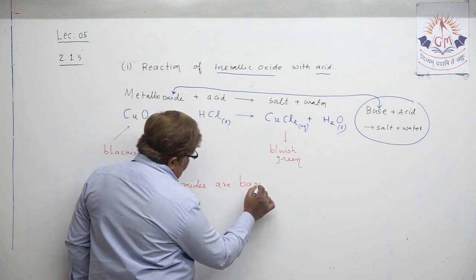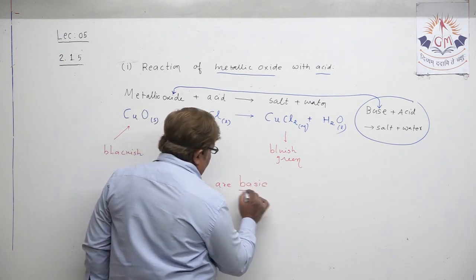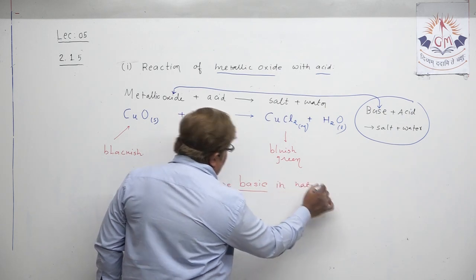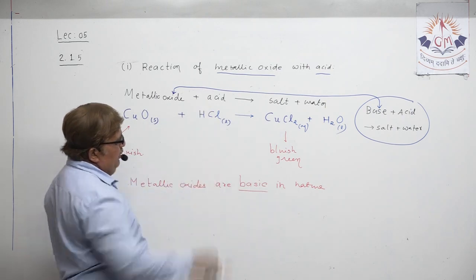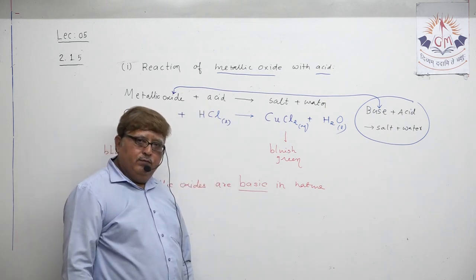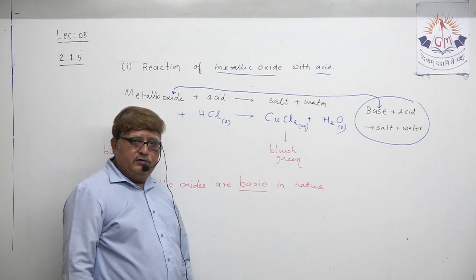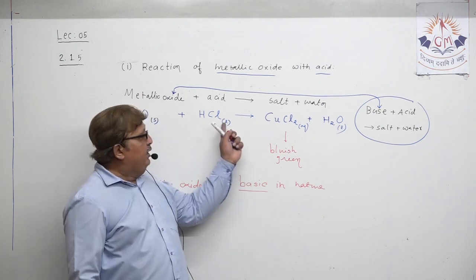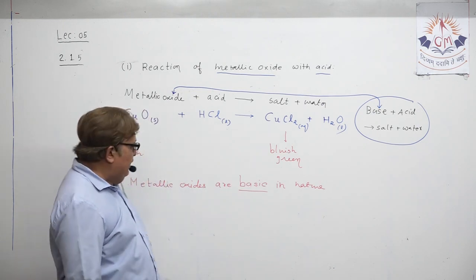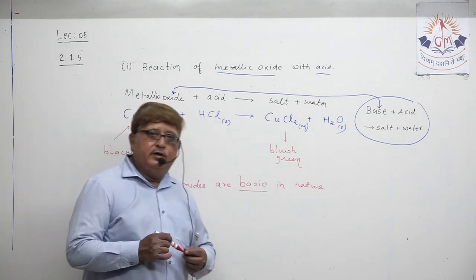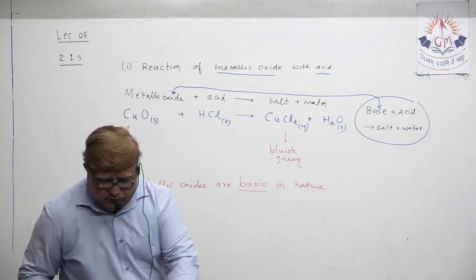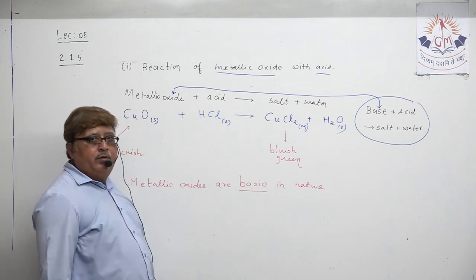This word is most important. Every metallic oxide, when it reacts with acid, ultimately forms salt and water because it behaves as a base. You understood this chemical property? Okay.